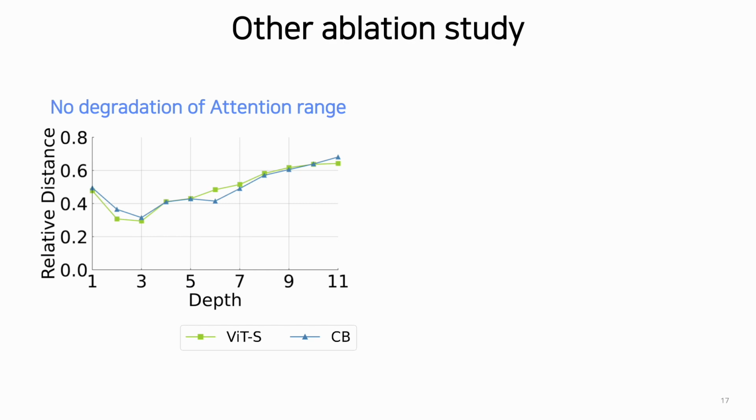Does CB change the long-range interactions? We measure the relative distance, which is the interaction distance. We can see no change of long-range interaction. Therefore, the favorable property of long-range dependency is preserved.